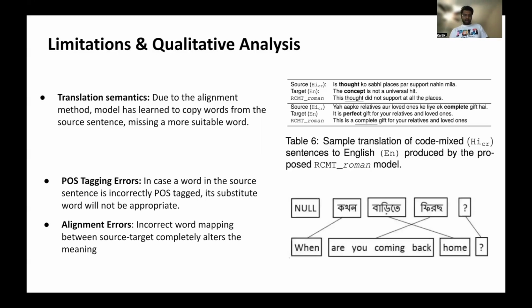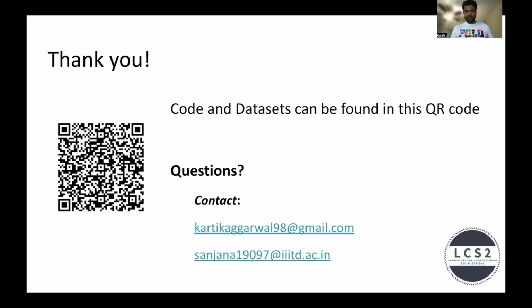And lastly are the alignment errors. So incorrect word mapping between the source and target can also completely change the meaning. So in the right side, we see an example, when are you coming back home, aligned with the Bengali version. Some words can have a single word mapped to many words. In this case, our model would fail, and that's how we see an error in the translation as well.